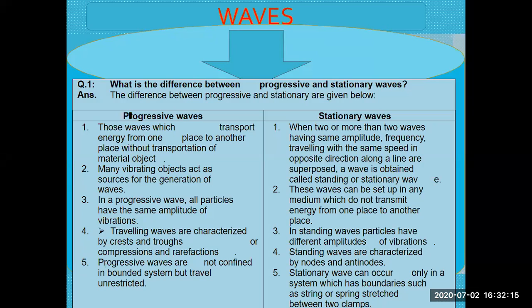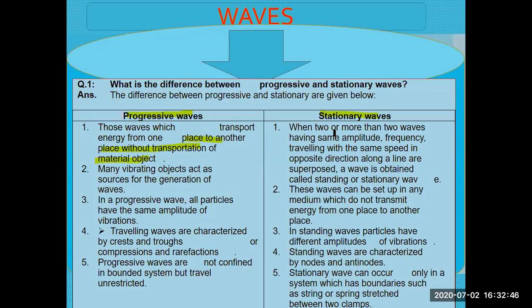If you look at one side, these are progressive waves, and these are stationary waves. Those waves which transport energy from one place to another without transportation of material objects are called progressive waves.